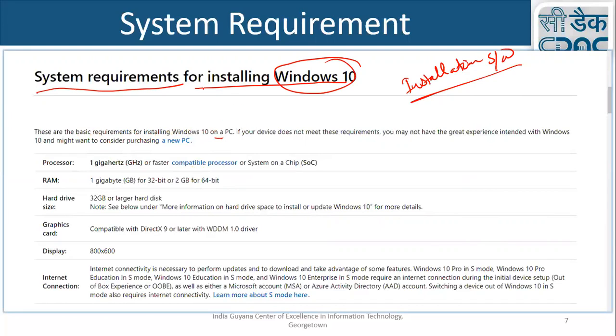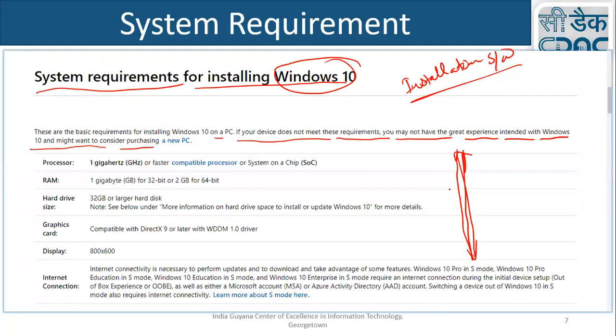What is the meaning of this system requirement? If your device does not meet these requirements, you may not have the great experience intended with Windows 10 and might want to consider purchasing a new PC. So these are the minimum requirements. If you don't have them, your experience may or may not be good.